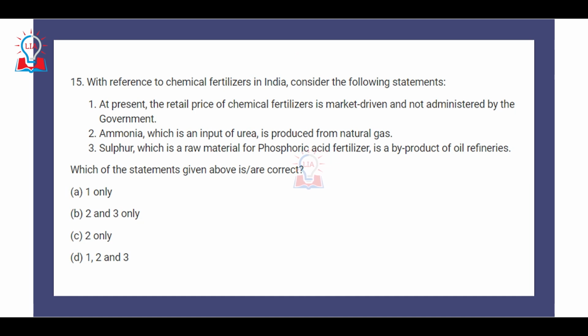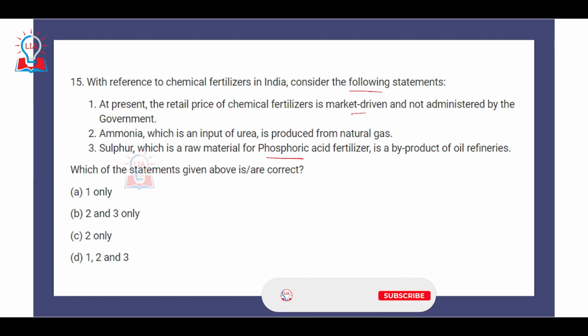The 15th question is related to chemical fertilizers in India. Consider the following statements. First, at present, the retail price of chemical fertilizer is market driven and is not administered by the government. Second, ammonia, which is an input of urea, is produced from natural gas. Third, sulfur, which is a raw material for phosphoric acid fertilizer, is a byproduct of oil refineries. The correct option is B. 2 and 3 are the only correct statements.